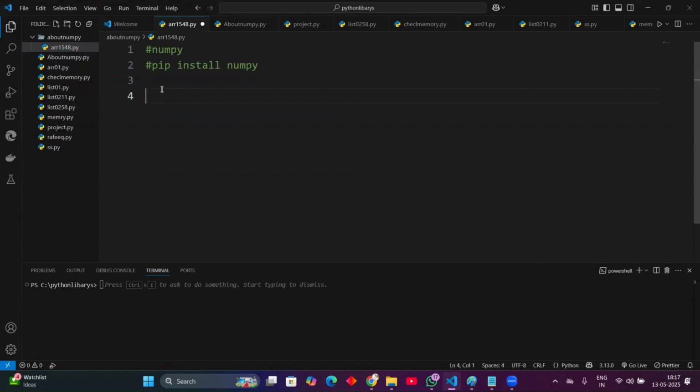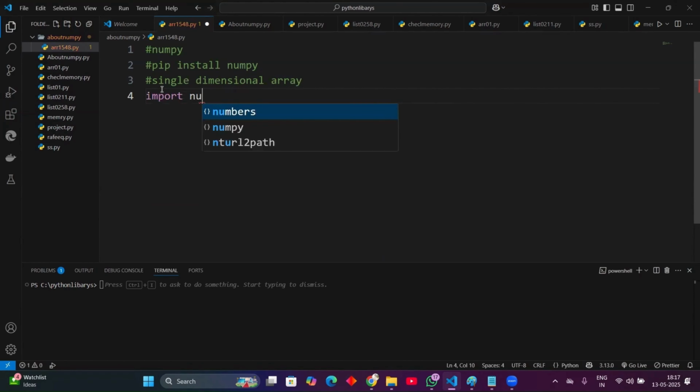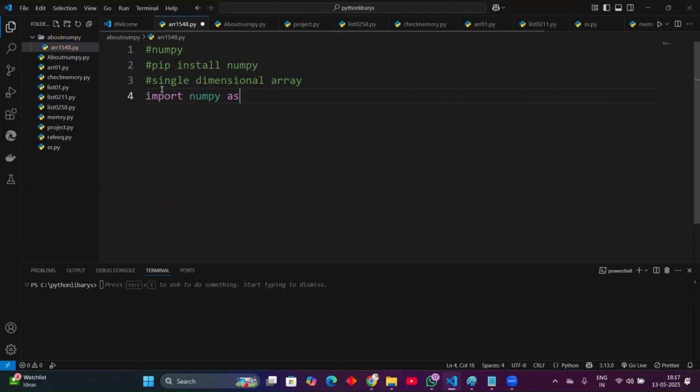Let us take a single dimensional array. First, we need to import NumPy, and give it a name such as np, or whatever you want.